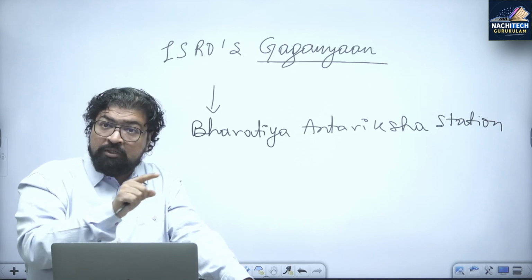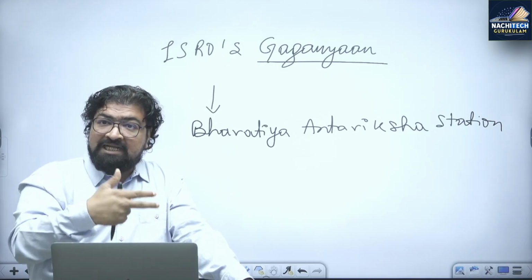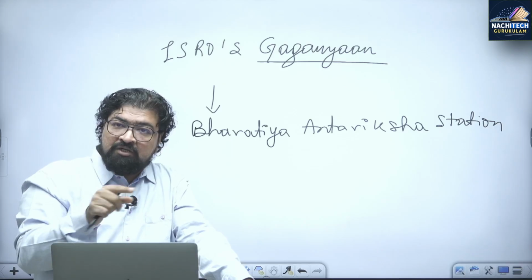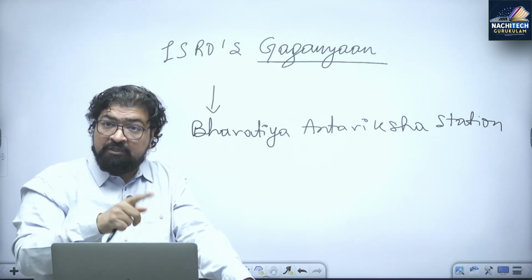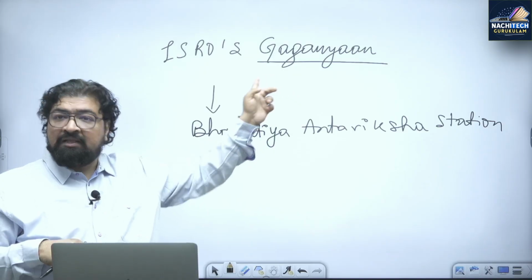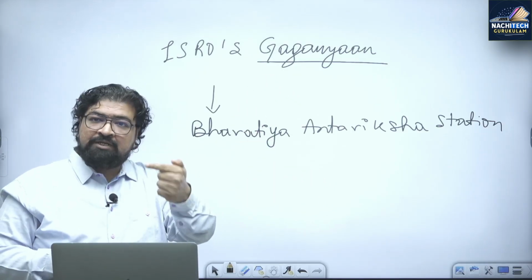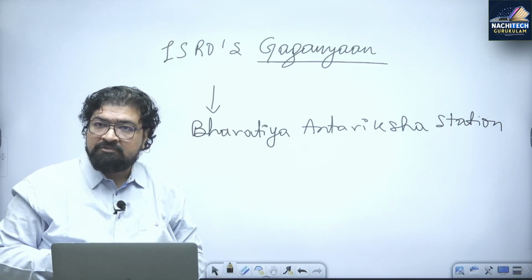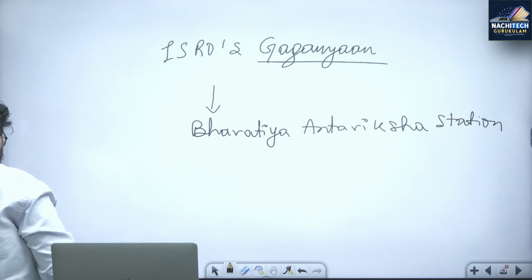What is the word here? Low Earth orbit. Where is the International Space Station? Low Earth orbit. So that is a gradual step. One by one, we are moving into that. Ax-4 is one of the stepping stones for India's space program, leading to the Gaganyaan mission, and then finally to our own space station, which will be built by our own Indian astronauts and ISRO in coming years.